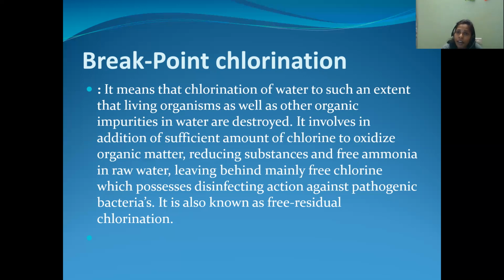But if we add directly the 0.5 ppm of chlorine to the water, the entire bacteria will not be killed. So what we are doing is a gradual process. We are gradually increasing the quantity of chlorine to kill the bacteria in the water sample. But when we add around 0.2 ppm of chlorine, the entire bacteria will not be killed here.